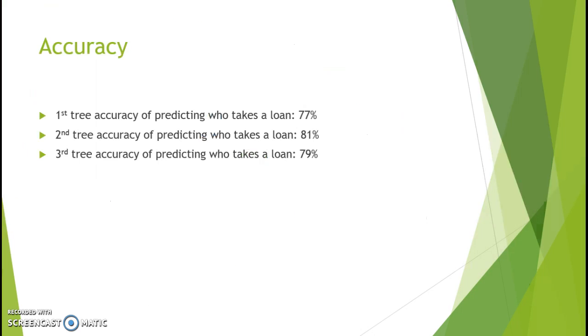We're actually more interested in who is actually going to accept a loan rather than just the accuracy of the whole data set. So the first tree, the most basic one, actually had a 77% accuracy of predicting who took a loan. The second tree had 81%, and the third tree had 79%. So they're all roughly about the same.